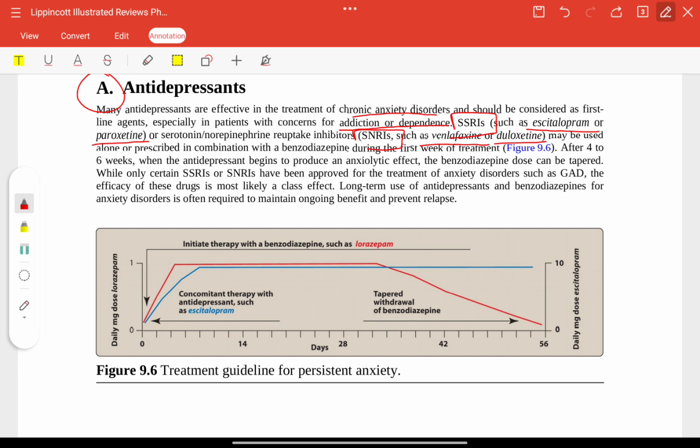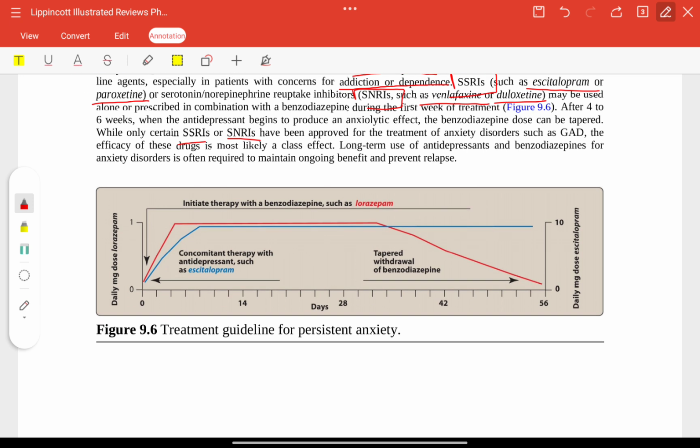After 4 to 6 weeks, when the antidepressant begins to produce the anxiolytic effect, the benzodiazepine dose is tapered. Only certain SSRIs and or SNRIs are approved for the treatment of anxiety disorders such as GAD, and long-term use of these is often required to maintain ongoing benefit.